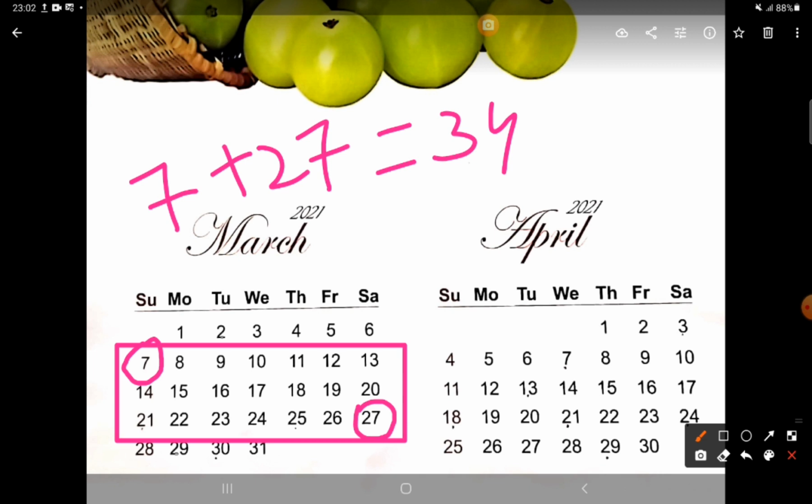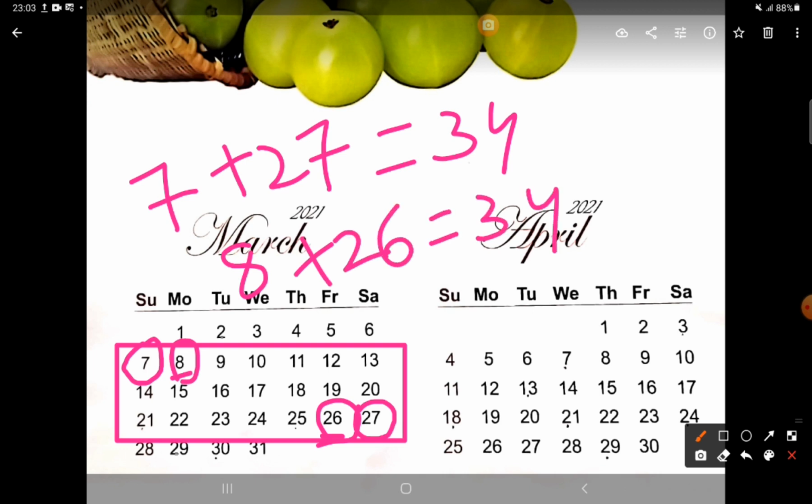Now here go on moving to the left side and here go on moving to the right side. For example, now take the next number. After 7 the next number is 8, and here from 26 you have to come one step back, meaning 26. So if you add 8 and 26, what will be your answer? Again the answer will be 34. 8 plus 26, again your answer will be 34.